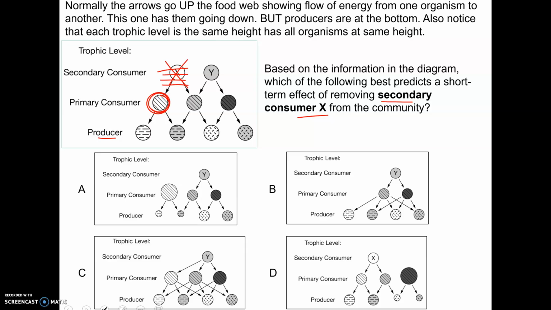That tells me this should go down if there's no more food for them. And if this goes down, what's going to happen to these producers? Now they have nobody eating them, so this should go up. That's what we would be looking for. If you look at these pictures, the only one that really makes sense is A. This gets bigger because there's no predator of it anymore, and now it's going to eat more of these, and so these are going to get smaller.